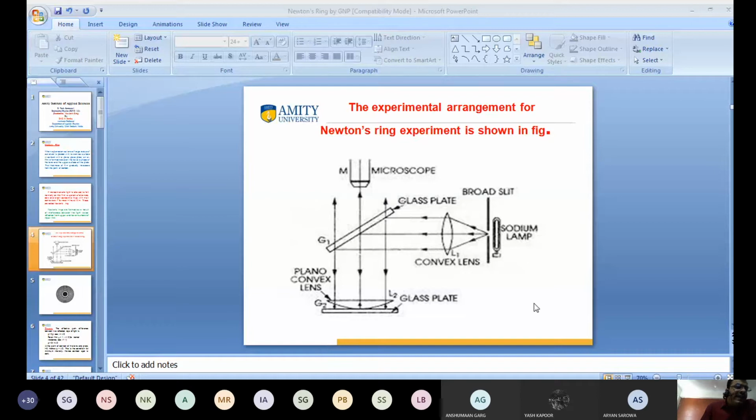When light is incident here, it is reflected back, and after reflection, the rays interfere, and the interference pattern is observed by the microscope. We get the formation of alternate dark and bright fringes. This is known as Newton's ring. In such a way, the formation of Newton's rings takes place.